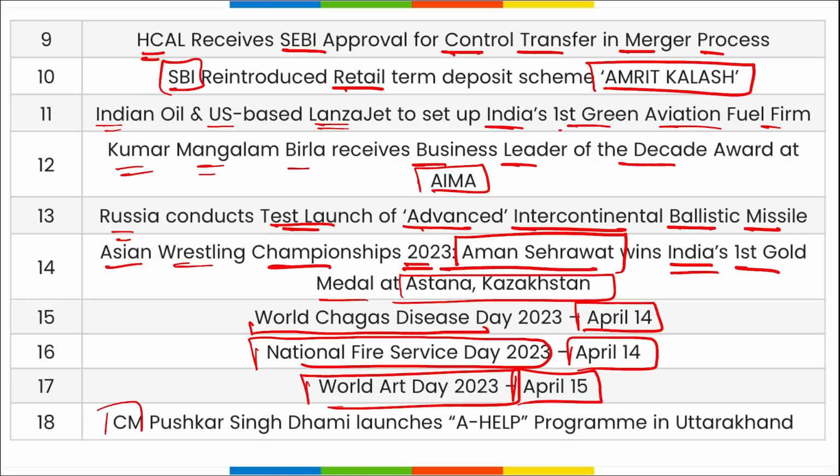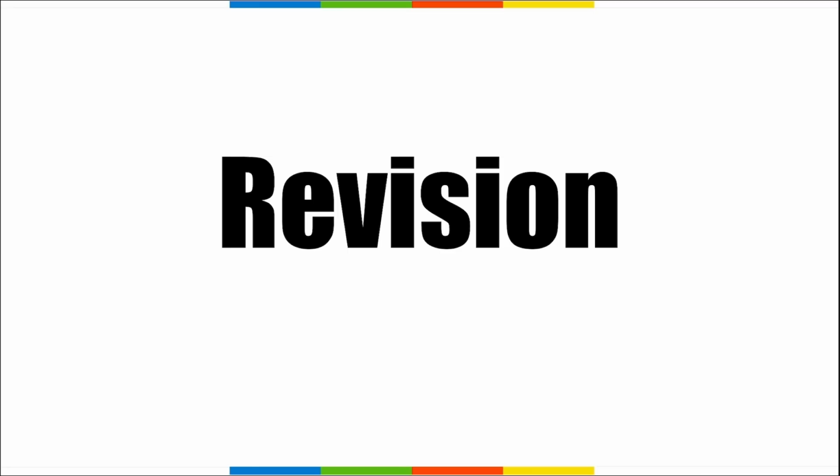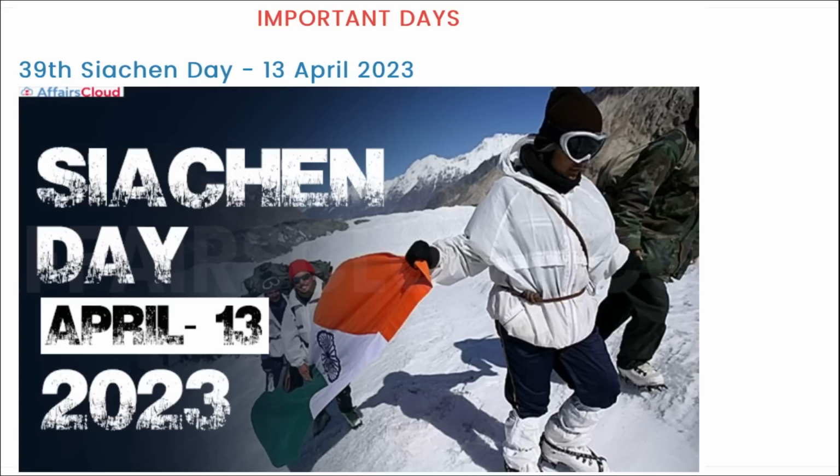And Chief Minister Pushkar Singh Dhami, who is the Chief Minister of Uttarakhand, has launched A-Help program in Uttarakhand. This was earlier launched on pilot basis in Madhya Pradesh and Jammu and Kashmir. So these are your important current affairs for the day, friend. Now it's time for your revision.